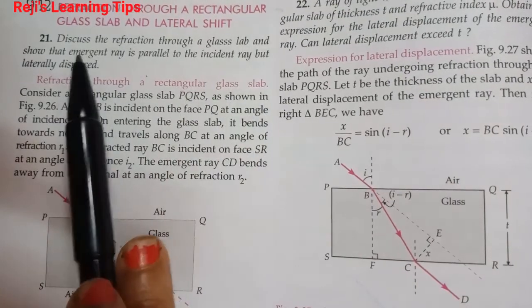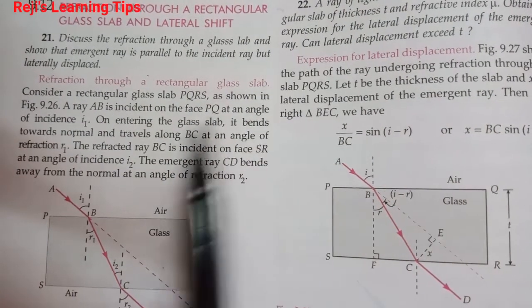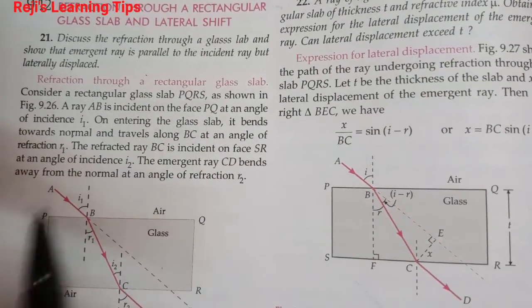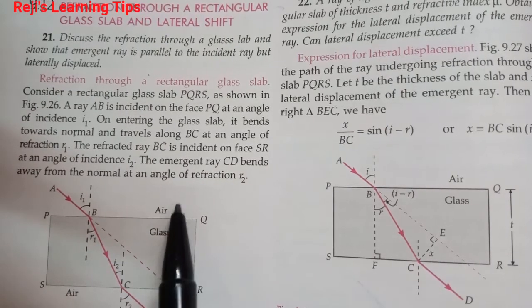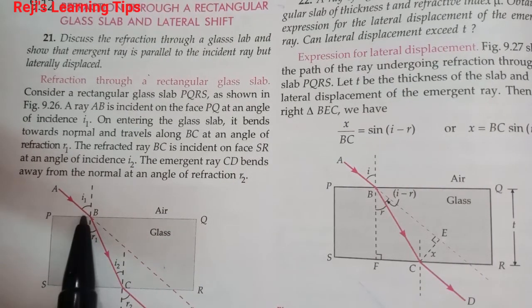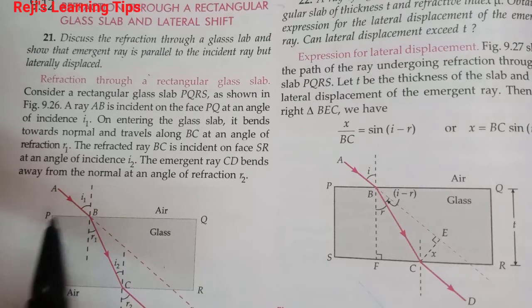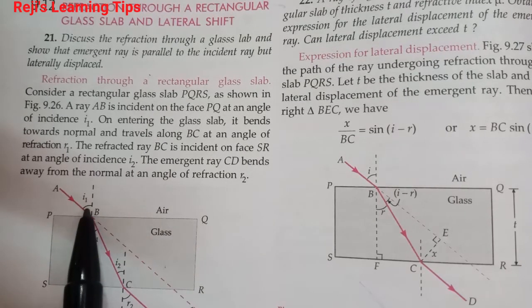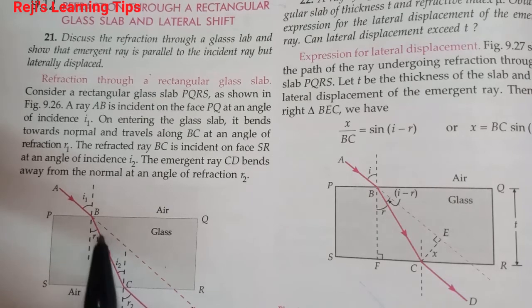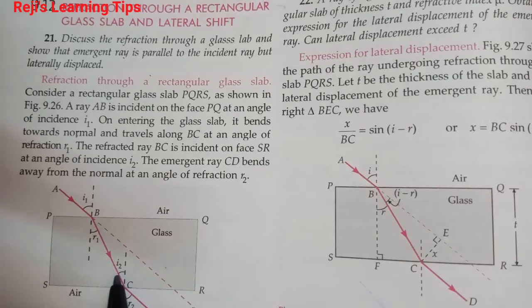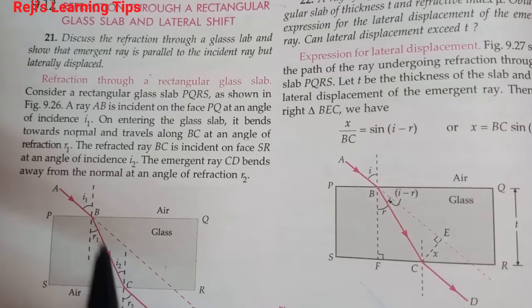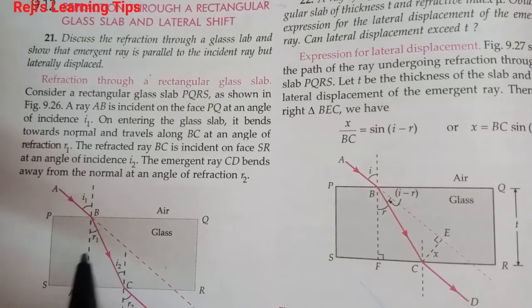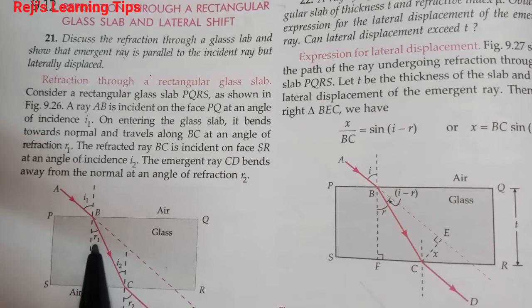Refraction through a rectangular glass slab and lateral shift. Consider a rectangular glass slab PQRS. A ray AB is incident on the surface PQ at an angle of incidence i1. On entering the glass slab, it bends towards the normal and travels along BC at an angle of refraction r1.